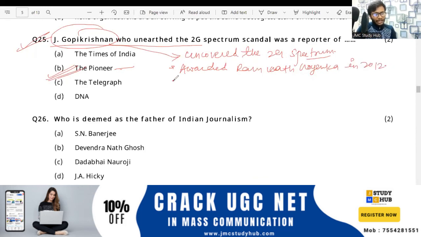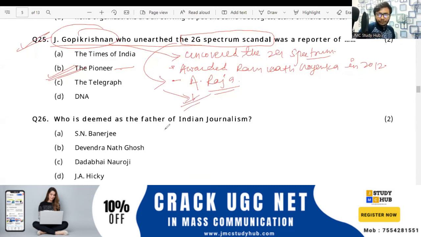Another important thing: when this 2G spectrum scandal happened, can anybody tell who was the telecom minister at that time? Yes, very good. E Raja, Manju has answered. Niharika has also answered that E Raja was the telecom minister at that time, right? And this exposed the hidden list of the companies that were involved with the telecom minister E Raja. So this is important.